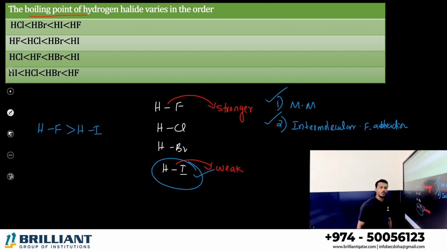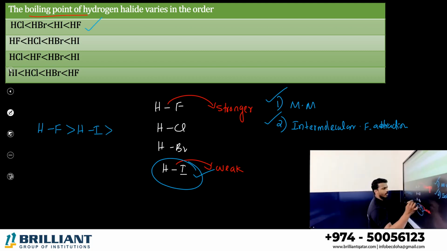Keep in mind the boiling point order. First HF, because of stronger bonding. Then HI, not because of weak bonding but because of greater mass. After that, the same order follows, which comes under option A: HF, HI.